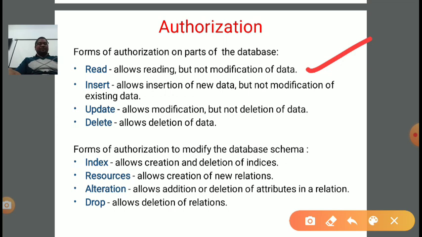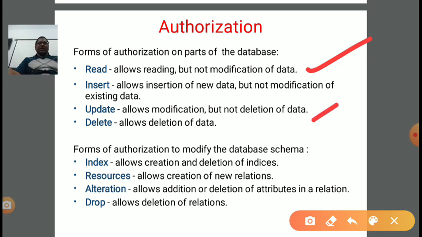Next is insert. It will allow insertion of new data but not modification of the existing data, meaning we cannot update any entry, any tuple or any attribute in the database. We can just insert new data. Next is update. It will allow the modification, meaning we can change the values of some attribute or domain value or tuple values. It allows the modification but not deletion of data. Update doesn't mean that we can delete the data.